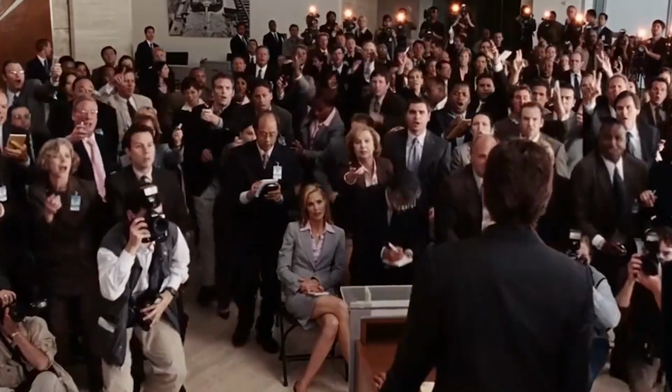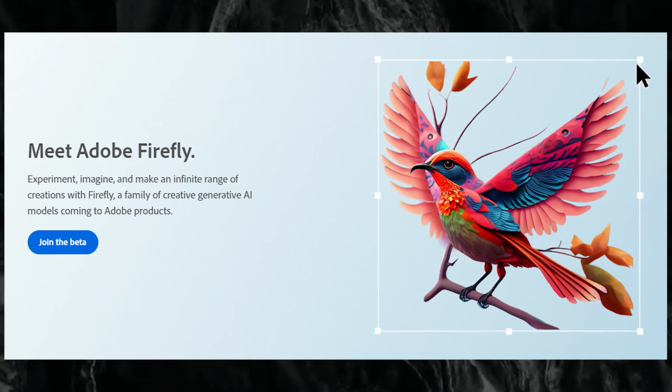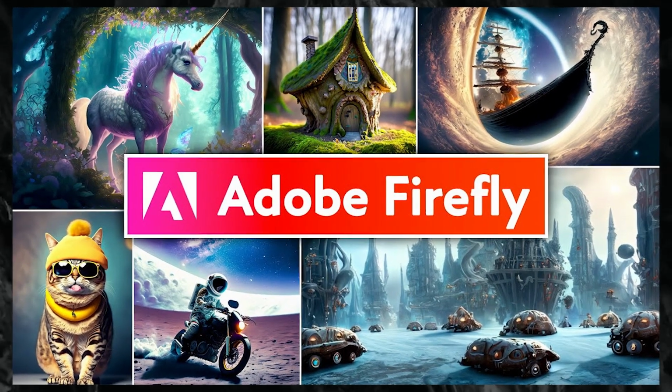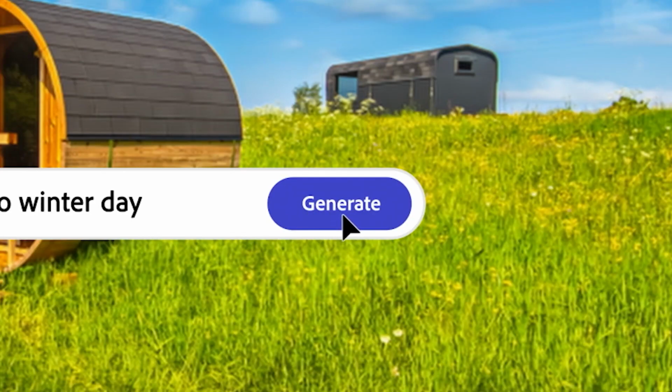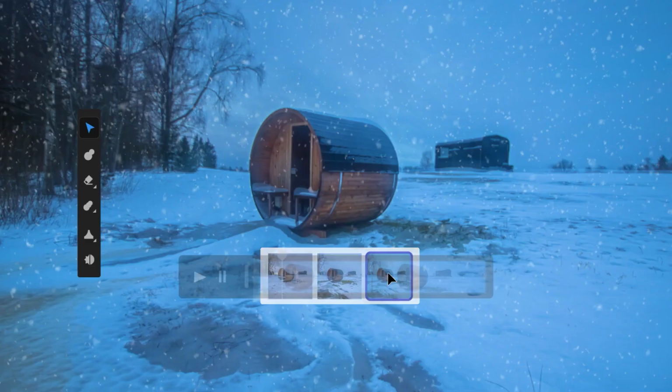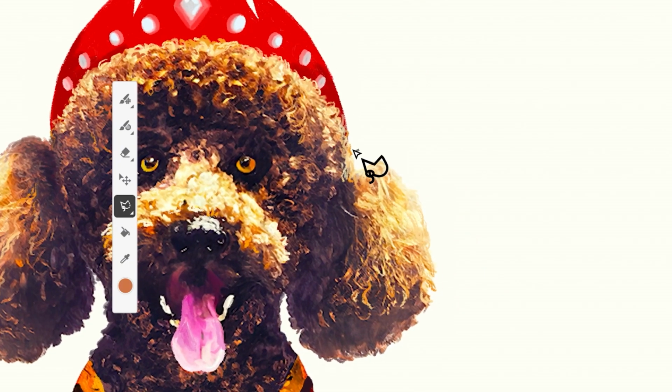In this video, we'll dive into every incredible feature of Adobe Firefly, and I'll show you how it's poised to reshape the Creative Cloud landscape. Picture this, you need to transform a daytime cityscape photo into a stunning night scene with just a few words. Hey, there you have it, Adobe Firefly does it in seconds. And that's just the beginning.